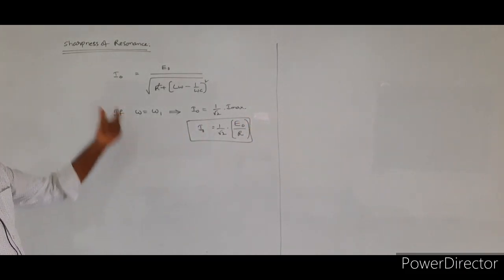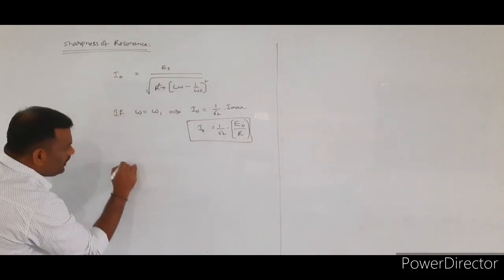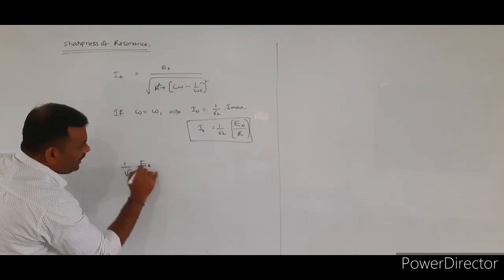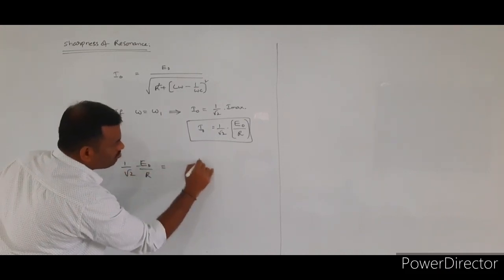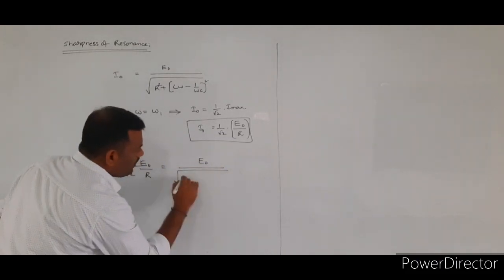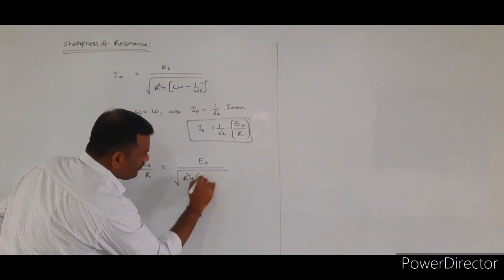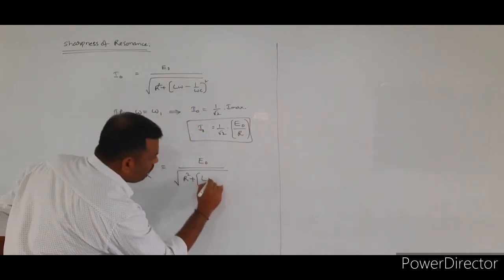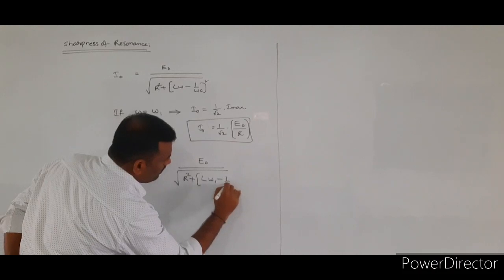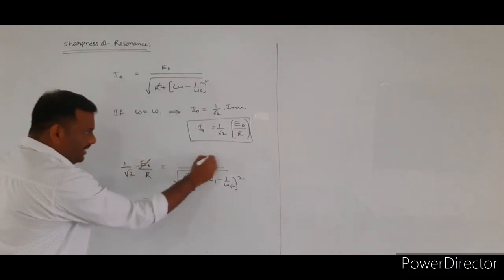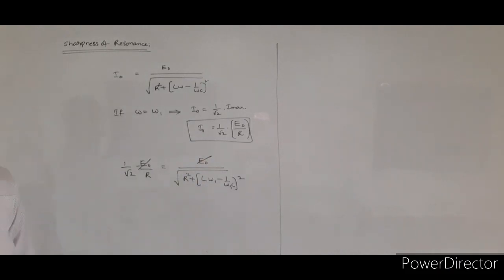Now we will substitute these values in the given equation. So I naught: 1 by root 2 times E naught by R is equal to E naught by under root of R square plus L omega 1 minus 1 by omega 1 C, whole square. Here E naught will get cancelled.